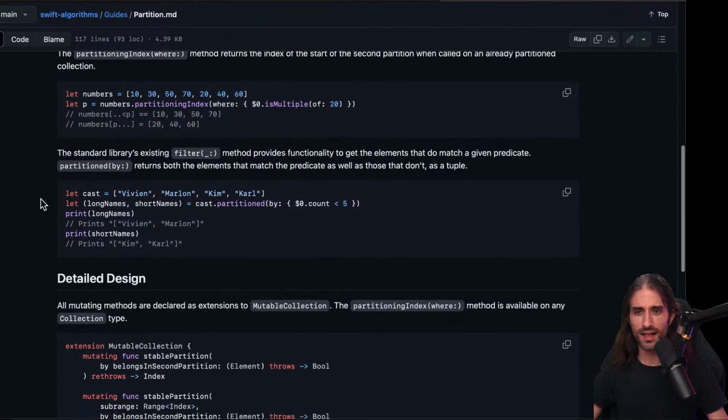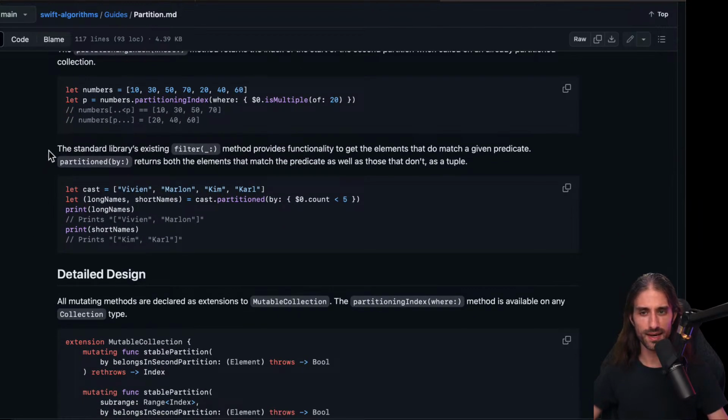Okay. And then they say that the standard library's existing filter method provides functionality to get the elements that do match a given predicate. Partitioned by returns both the elements that match the predicate as well as those that don't as a tuple. So partitioned by, okay. Basically it returns the two partitions, but as two different arrays in a tuple.